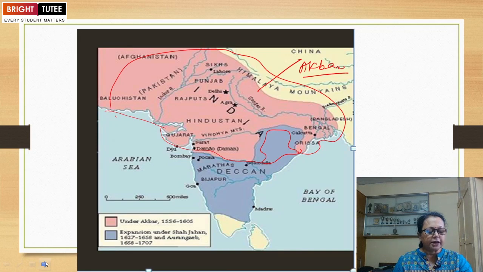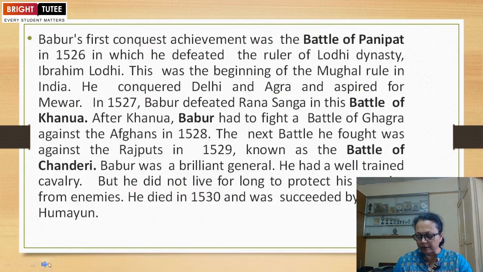They thought Babur would defeat the Lodi ruler and then go back to Central Asia, leaving northern India under their control, under the control of Alam Khan and the others. This was the beginning of the Mughal rule in India.